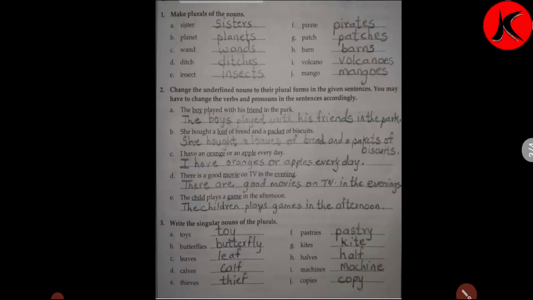Now we'll look at the next exercise. Make plurals of the nouns. What do we have to do? We have to make plural of the nouns. Sister, sisters. We have to add s. Planet, planets. Wand, wands. Ditch, ditches. Insect, insects. Pyrite, pyrites. Patch, patches. Barn, barns. Volcano, volcanoes. Mango, mangoes.